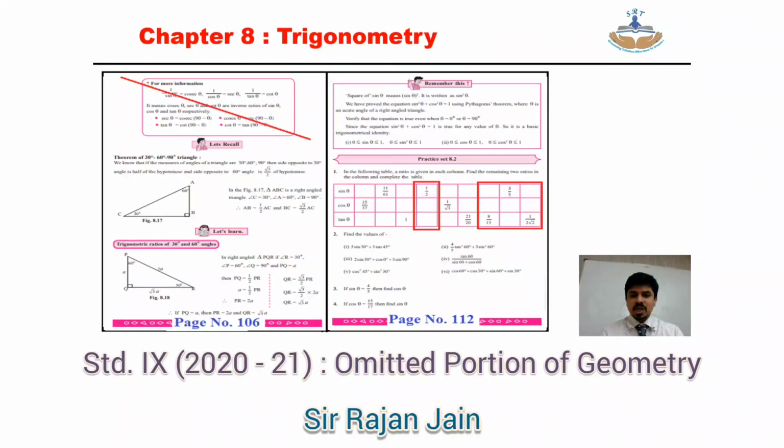Then on your page number 112, they have skipped out a few questions from your first table over there. You can see in your table first, second, third and fourth, where sine theta is given as 1/2. That is omitted. Then the last 3 sub questions are omitted over there. So in all, from that entire table, there are 4 sub questions which are omitted.